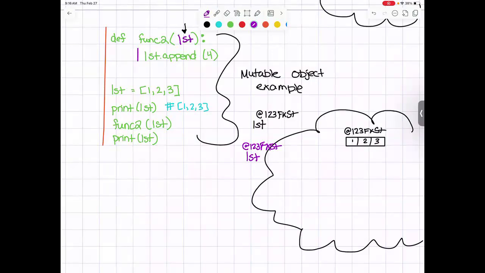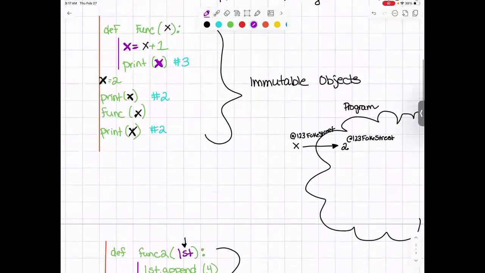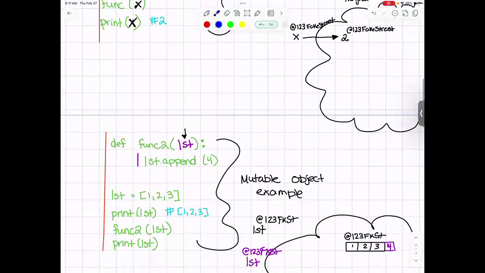Okay, so now when we say list.append 4, what we're actually doing is saying, go to that memory address and append a 4 to the list. So we end up appending a 4 to the list at that memory address right here. Now, again, I told you I was oversimplifying, but I do want you to notice that here we had an equals, and here we don't. Here it's a dot append. It's a dot notation function call on our list variable.